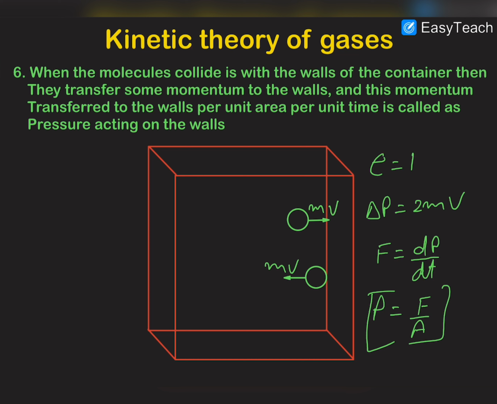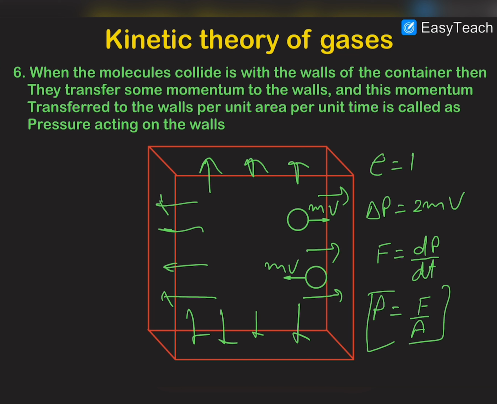And if dt is the time of collision, then the force acting on this wall will be dp by dt, which is change in momentum upon time, and this is the coefficient of restitution, the collision coefficient, which is 1 because it is an elastic collision, and the pressure would be this force upon area. This pressure of the gas molecules is the same on all the walls, whether the wall is vertically up, vertically down, or sidewards. So gas applies equal pressure on all the walls of the container in which it is contained.